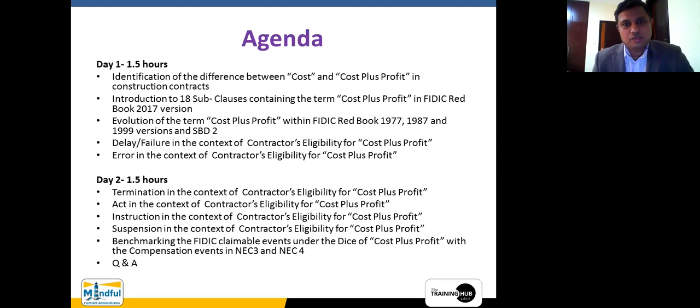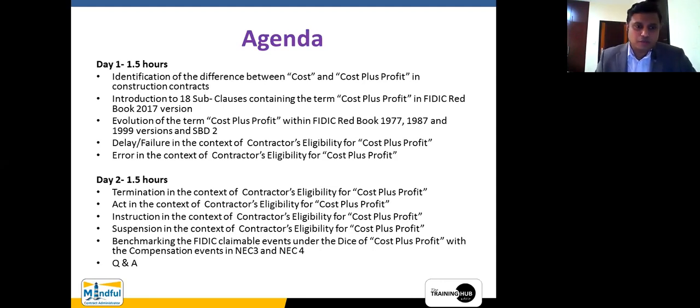Therefore, most people might say that NEC, as opposed to the FIDIC form of contract, is a friendly document for us to understand. It's like an easy novel rather than a difficult novel.